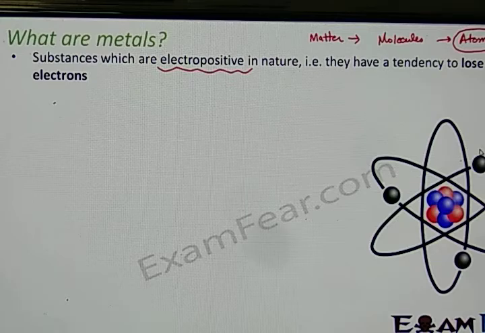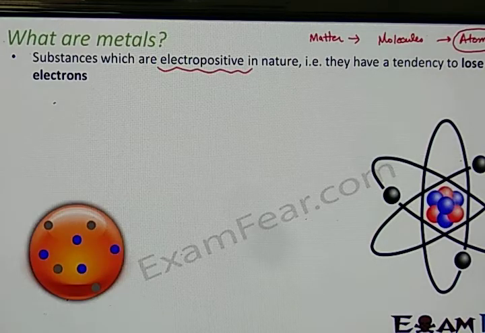Okay, if a substance is losing an electron, what will happen to that substance? An electron is negatively charged, so basically the substance is losing a negatively charged particle. So then what will happen? The number of positively charged particles in that substance will be more, so the substance will become electropositive.